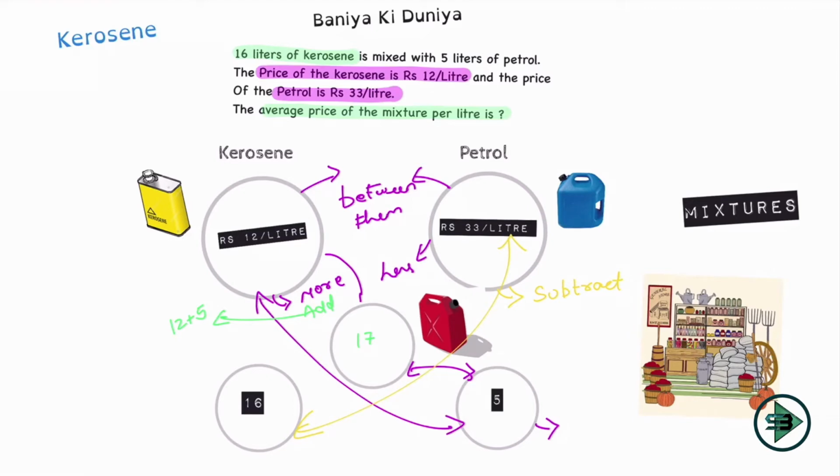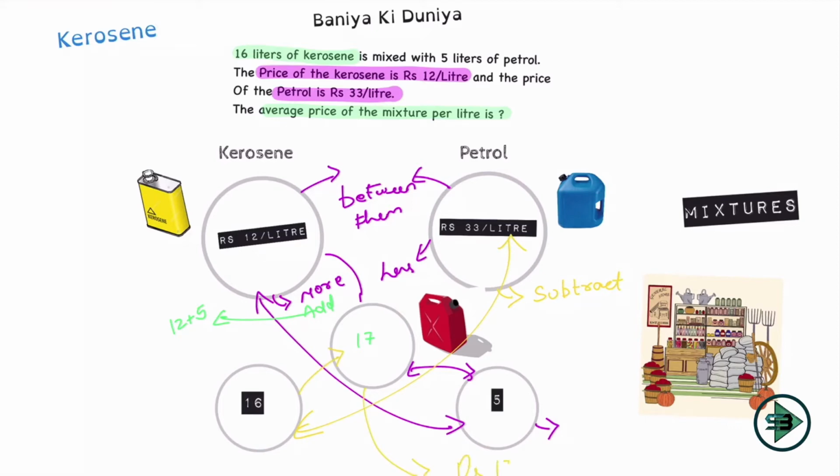If you can recall, in the sugar problem, this is 12 and this is 33. The number has to be in between 12 and 33, more than 12 and less than 33. So what will I add to 12 to get this? I'll add 5. Add 12 and 5, I'll get 17. Rupees 17 per liter will be the cost of the mixture. Or I'll subtract 16 from 33, and you'll again get 17, which means what I'm thinking is correct. So the average price of the mixture per liter is rupees 17.